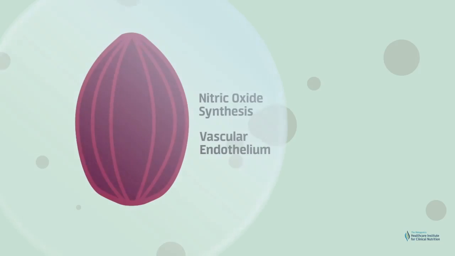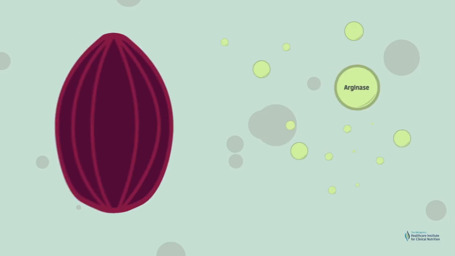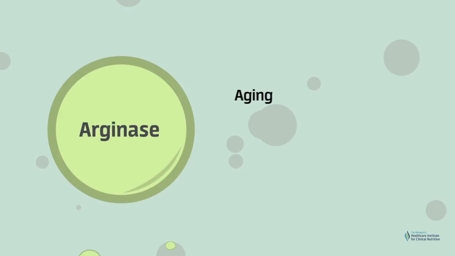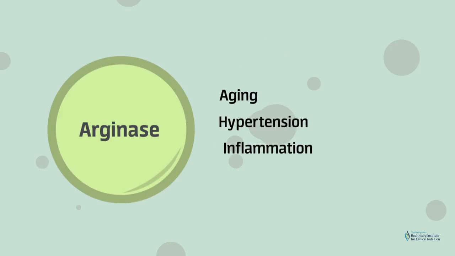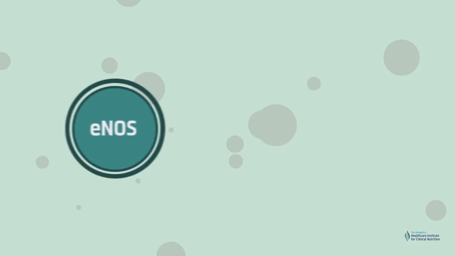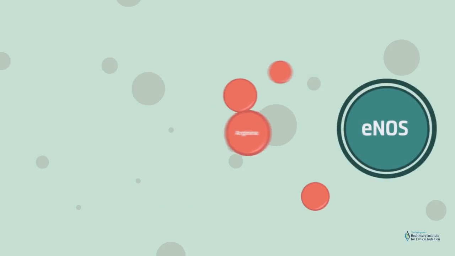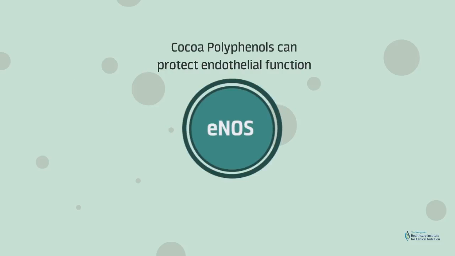For example, cocoa polyphenols can inhibit the enzyme arginase. Arginase increases in aging, hypertension, inflammation, and oxidative stress. Arginase activity can divert arginine away from nitric oxide synthesis. By downregulating arginase activity, cocoa polyphenols can protect endothelial function.